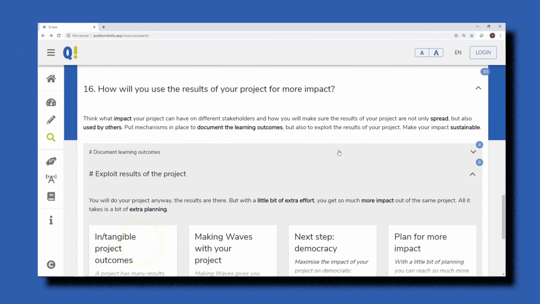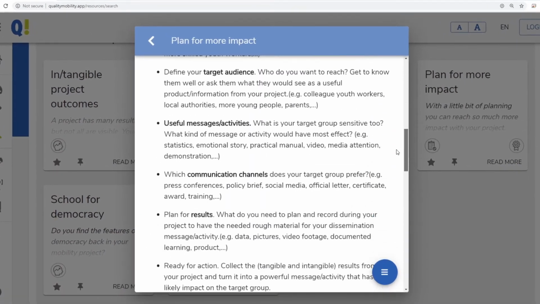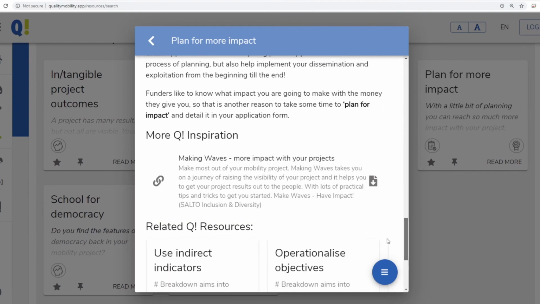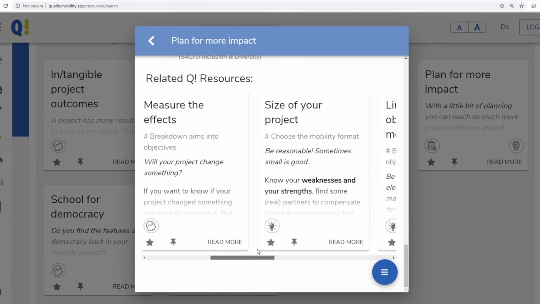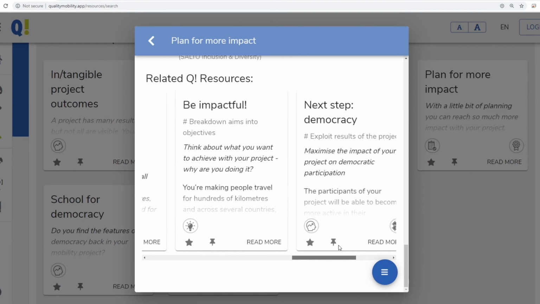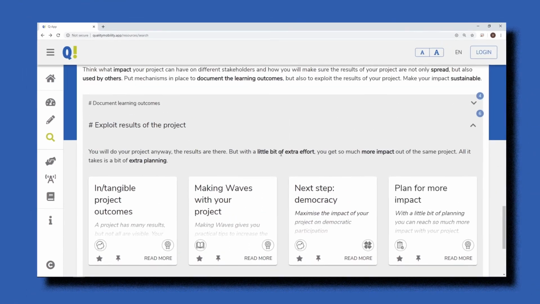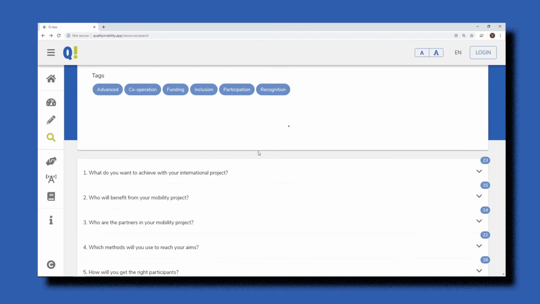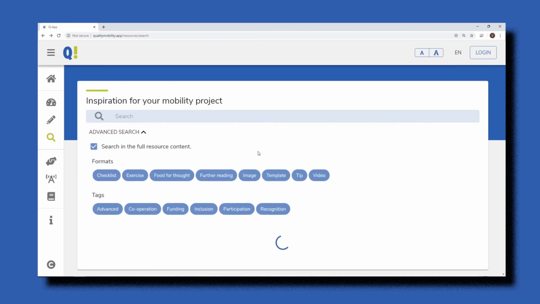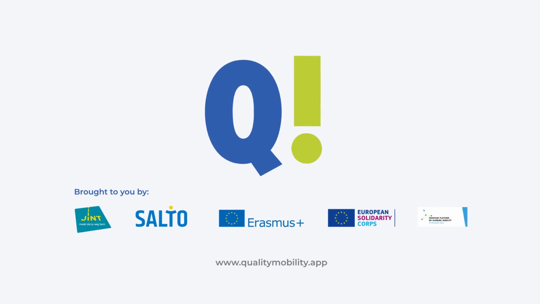Each of the resources links to further resources, both outside and inside the app, so you will never be stuck for an answer. With the Q app, you have tons of free and easy resources at your fingertips. They exist in different languages and are accessible from any device, also offline. So go on and make your project Q.